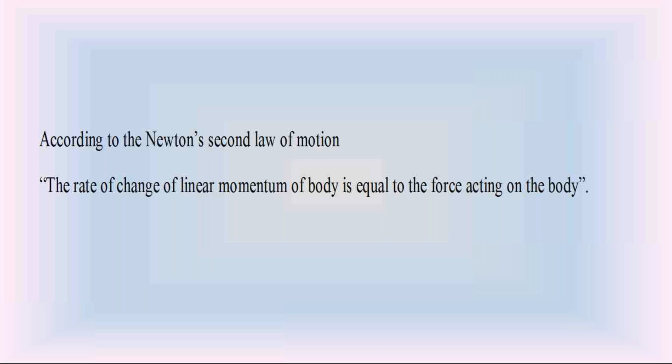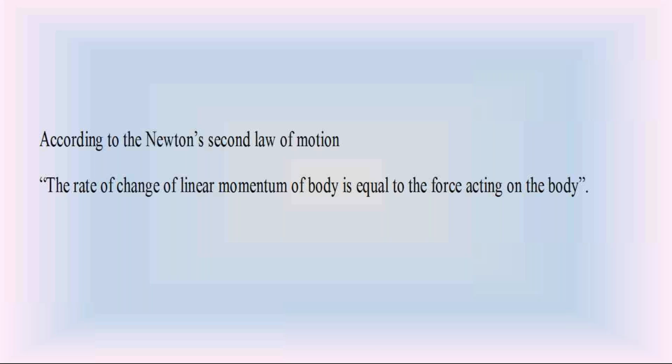We are using this Newton's second law of motion in this part 1, impact of water jets, in unit 3. In the entire part 1, we are going to apply this law. So please understand what it states.